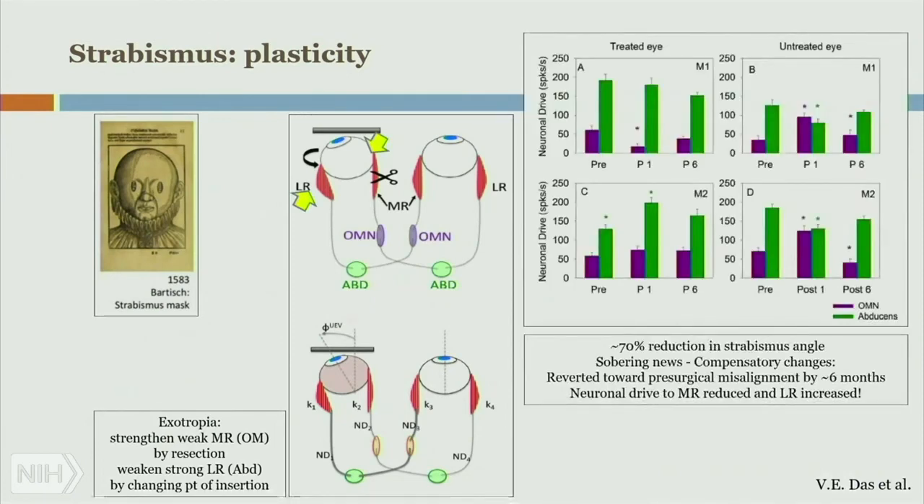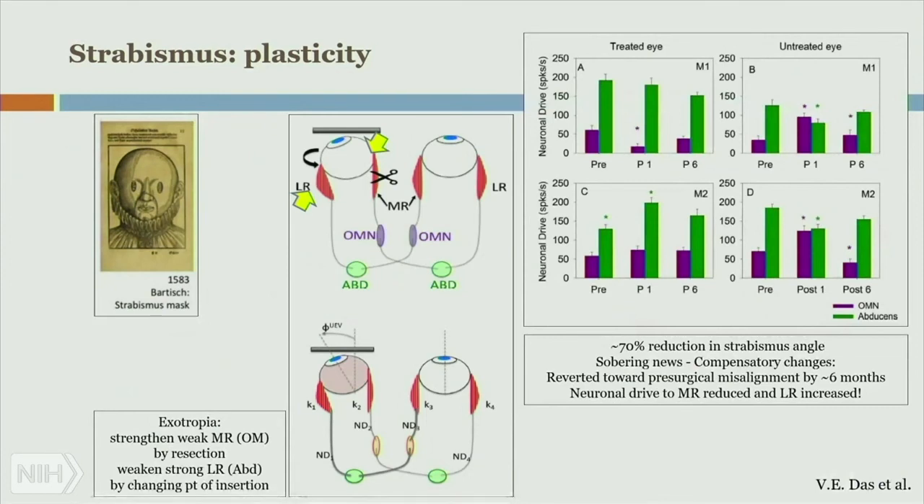Chart showing neuronal drive in spikes per second for pre-surgery, post-surgery by 1 month, and post-surgery by 6 months in the OMN and abducens. They were able to get 70% reduction in the strabismus angle when they did that. Except here's the bad news. Within 6 months, these monkeys, they did it on 2 different monkeys, essentially reverted to the same strabismus that they had before.